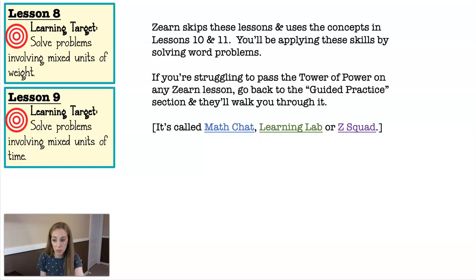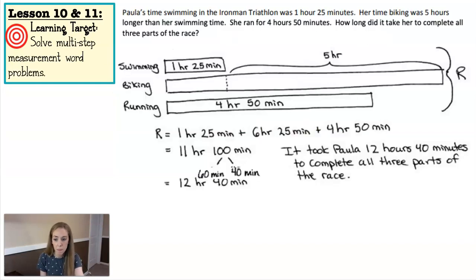We're just gonna look at one example because there are so many steps in these, and I even copied the work ahead of time because it would have taken so long to draw with this little tool, but let's take a look. Okay, it says Paula's time swimming in the Ironman triathlon was 1 hour 25 minutes. Her time biking was 5 hours longer than her swimming time. She ran for 4 hours 50 minutes. How long did it take her to complete all 3 parts of the race?